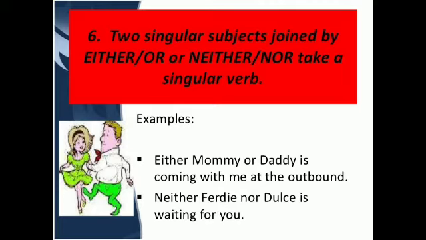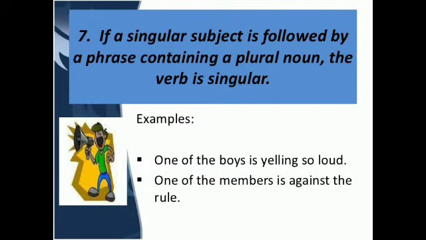So let us see the next example. Neither Freddy nor Dulk is waiting for you, means among both the students no one is waiting for him. Okay, so this is the rule. When either/or or neither/nor are used, then the singular verb will be used in the sentence. Now let us see the seventh rule. If a singular subject is followed by a phrase containing a plural noun, the verb is singular.